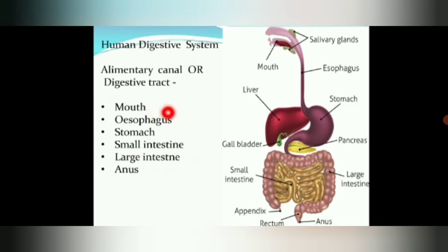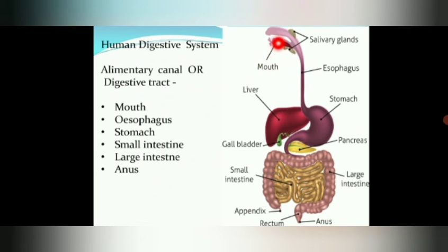We are going to study each part in detail. So what is this alimentary canal made up of? Alimentary canal is made up of mouth, esophagus, stomach, small intestine, large intestine and anus. Okay, first let us start with the mouth. So here in this picture you can see this is the mouth.